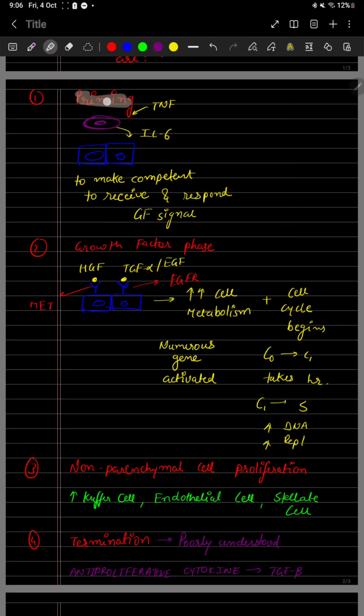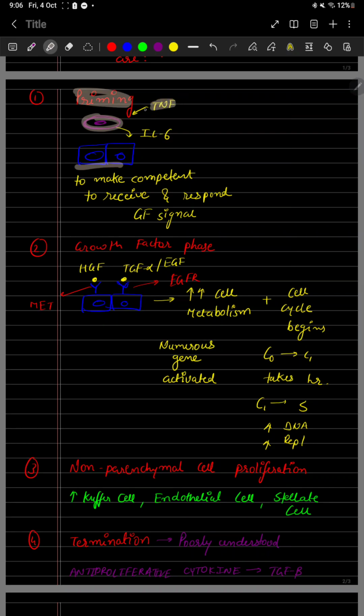First of all, it's priming. See, this is, for example, a hepatocyte, and this is a Kupffer cell. A Kupffer cell is basically a modified macrophage, which is differentiated from a monocyte.